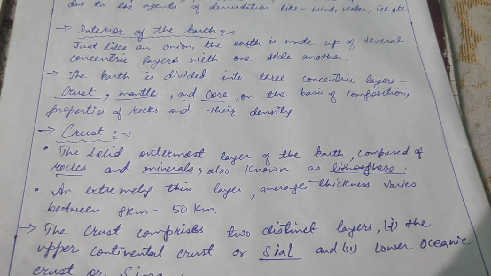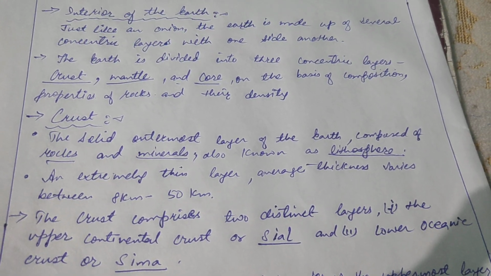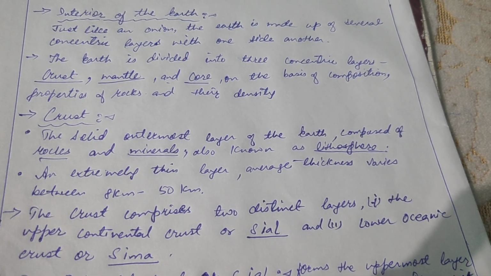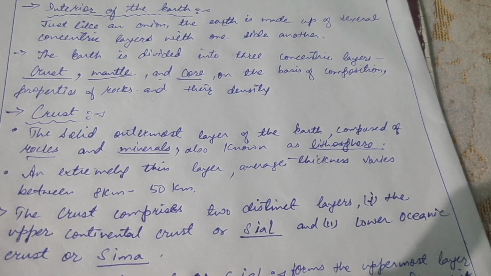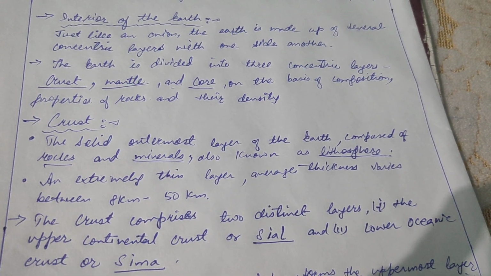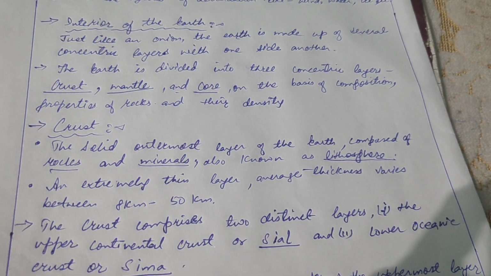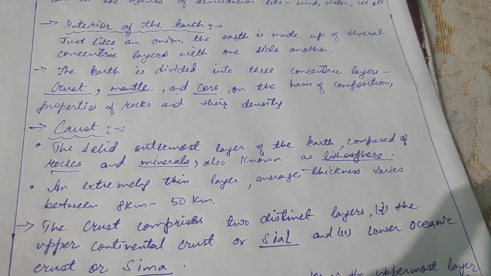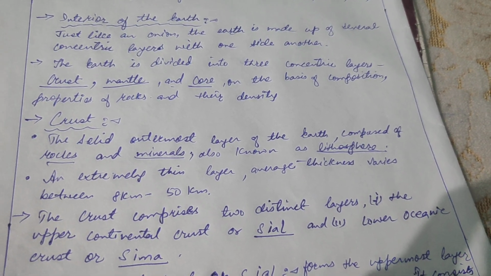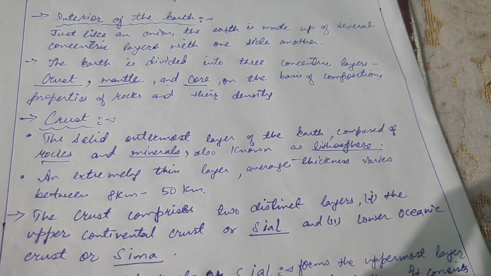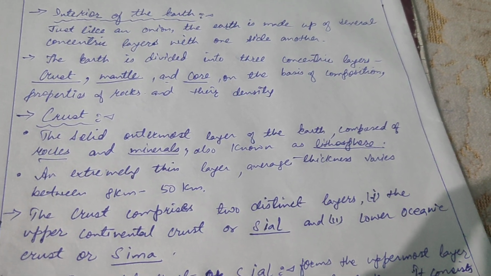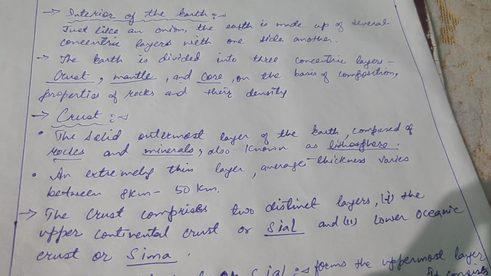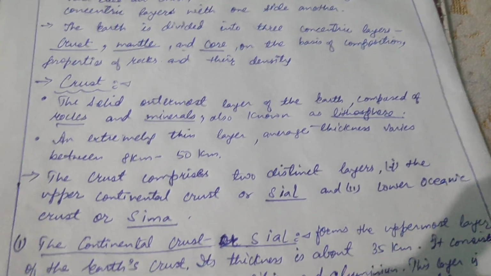The crust comprises two distinct layers: the upper continental crust or Sial, and the lower oceanic crust or Sima. The topmost layer of the earth, that is the crust, has how many layers? It has two layers: the upper continental crust and the lower oceanic crust. The upper continental crust is also called Sial, and the lower oceanic crust is also called Sima.